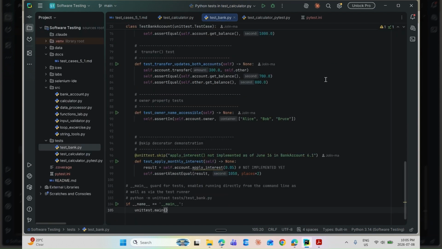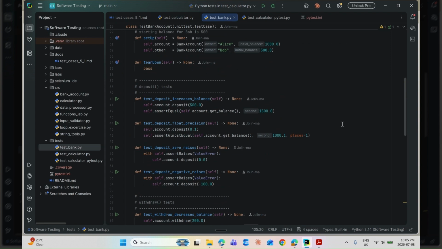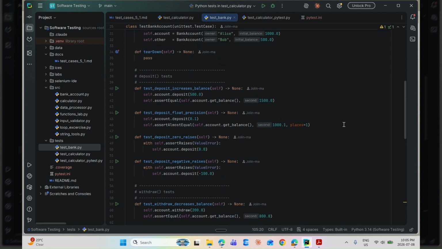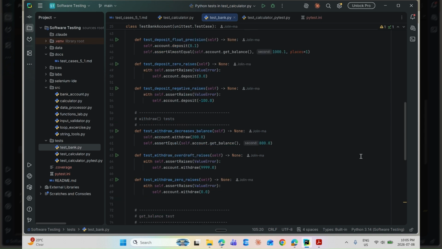Test_bank.py, lesson 6.2, testing a bank account class. A few assertions beyond assertEqual. Look at the assertAlmostEqual for floating point, since floats don't compare exactly. assertRaises again, this time for an overdraft attempt. And assertIn checking the owner showed up in a list of valid names.